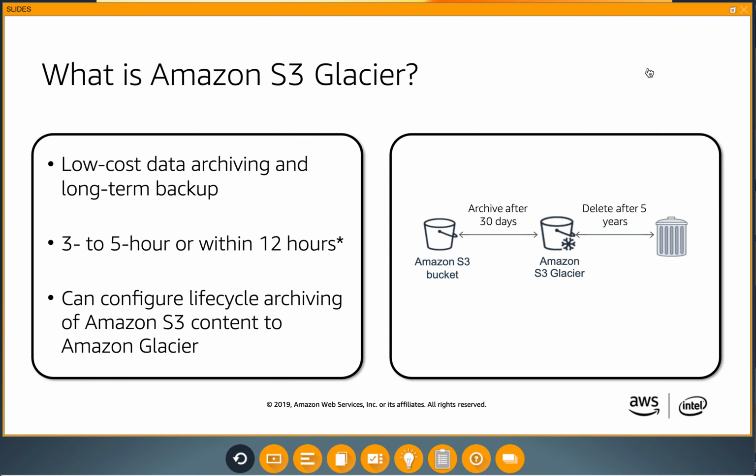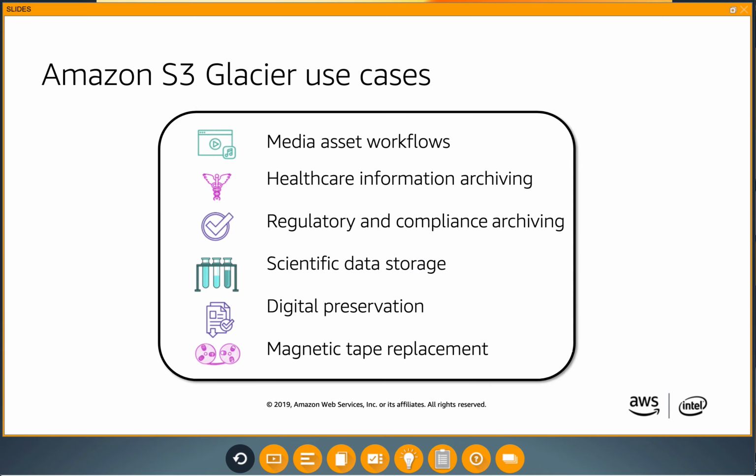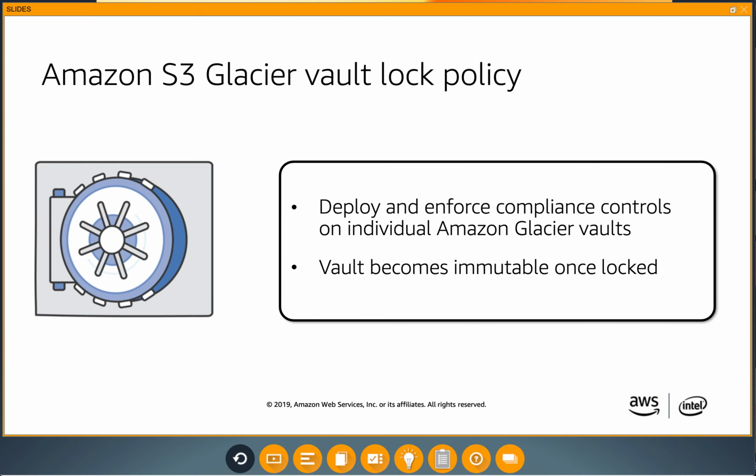What is Amazon S3 Glacier? Amazon S3 Glacier and Amazon S3 Deep Glacier is a secure, durable, and extremely low-cost Amazon S3 Cloud storage class for data archiving and long-term backup. Today, Amazon S3 Glacier is used for archiving of media assets, healthcare information, and scientific data, and is used as a magnetic tape replacement. Amazon S3 Glacier Vault Lock policy allows you to enforce data retention, which once set cannot be changed, for regulatory and compliance standards.